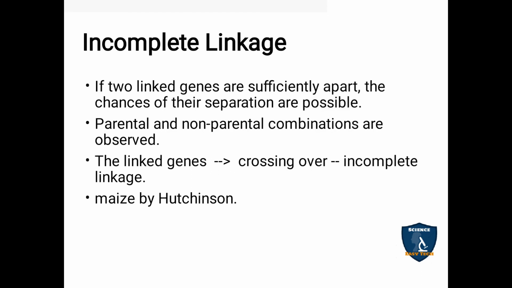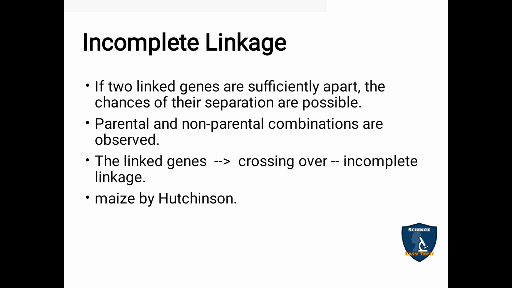Next we move on to incomplete linkage. Complete linkage means only closely linked genes are present on the same chromosome. But here the linked genes will be apart. They have some distance on the chromosome. One is present at the top and another one in the middle. Like that they can be present on the same chromosome. So the two linked genes are apart, present at different loci on the same chromosome, and separation is possible. That is called incomplete linkage.